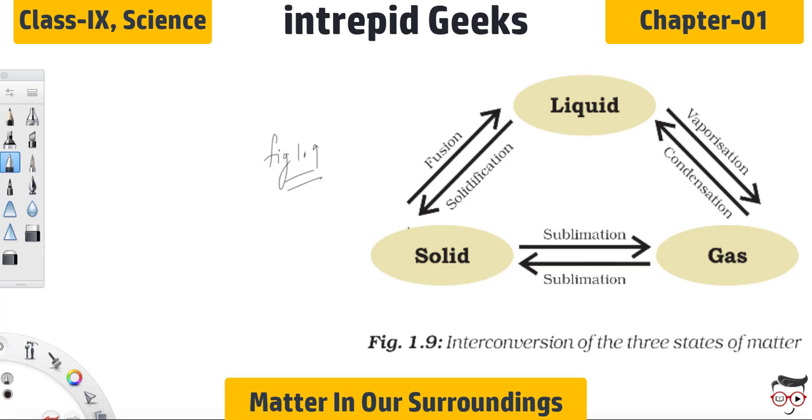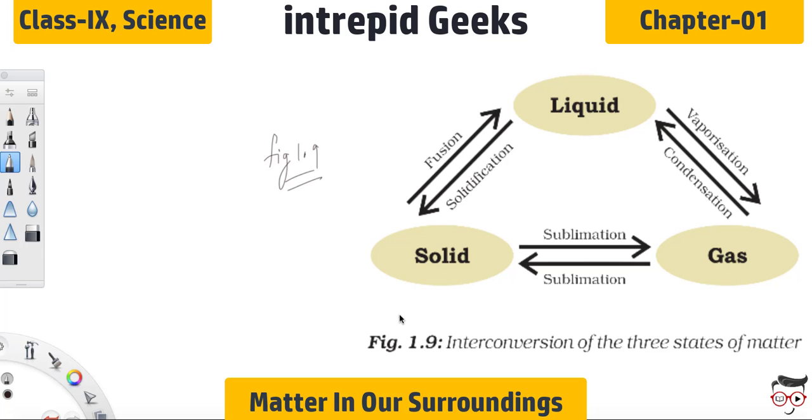Here, first of all, liquid is at the top, solid is on the left, gas is on the right. The process of turning of liquid into solid is known as solidification. From solid to gas is known as sublimation. From gas to liquid is known as condensation. Similar to that, from solid to liquid it is known as fusion. From liquid to gas it is known as vaporization. And from gas to solid it is known as sublimation.